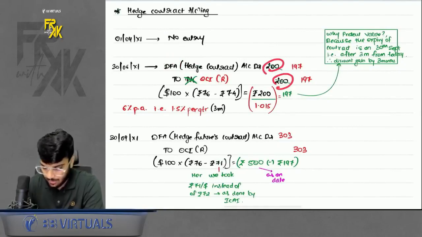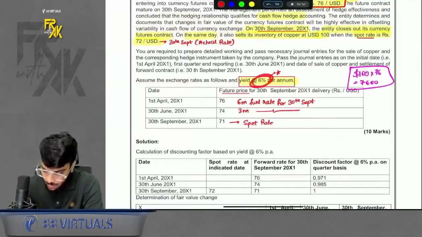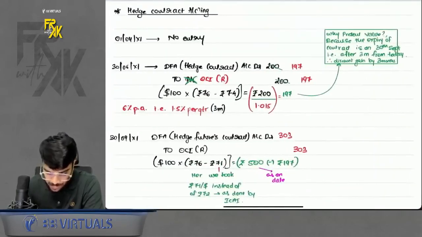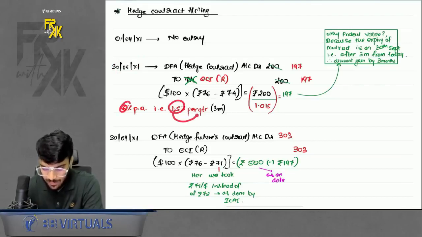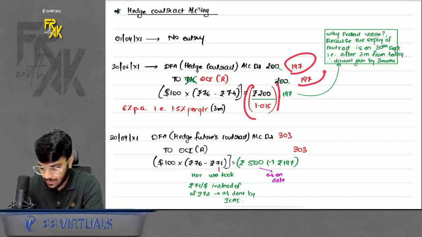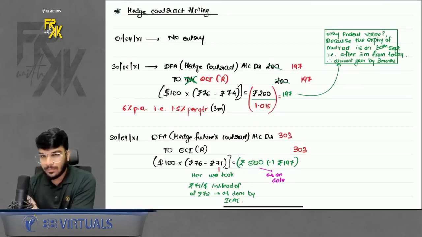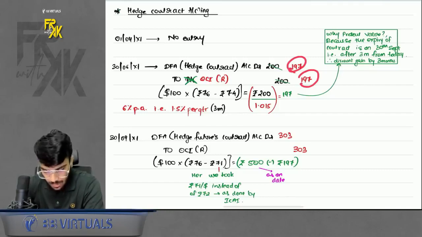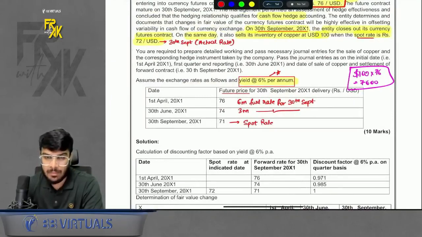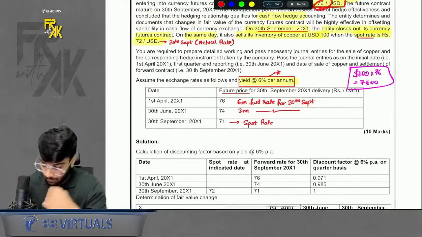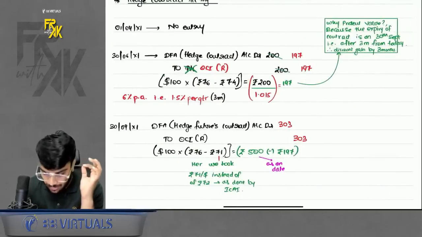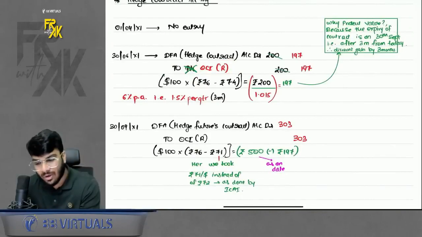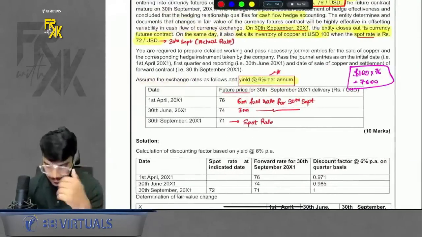Okay, 200. But in this question, yield was given. So whatever gain is happening, this can only be realized on 30th September. That means you are booking the gain 3 months early. So book at present value, right? So we took 6% per annum, so 1.5% per quarter, book at present value, 197. Ideally, we don't use yield in case where the contract life is less than 1 year, but it is given, so we used it. One more thing. Because this is hedge accounting, don't transfer to profit and loss, transfer to OCIR, because hedge contracts are accounted using OCIR.